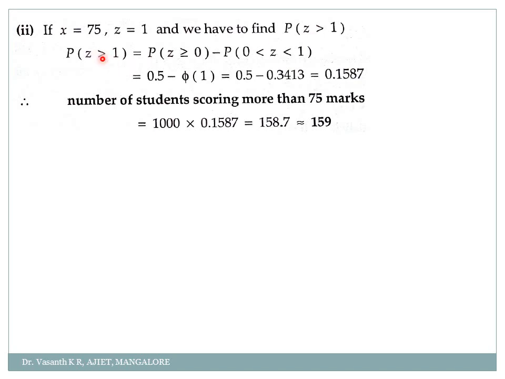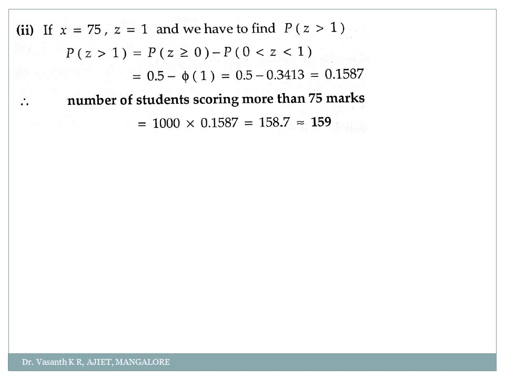Z greater than 1, is it not the same case which we did there? When it was 65, we got z less than minus 1. That z less than minus 1, I wrote it as z greater than 1, correct? So is it not same here, my dear students? So it is simply 0.5 minus phi of 1, same 0.1587. So there are totally how many students? 159 students with the marks greater than 75. More than 75 means greater than 75.